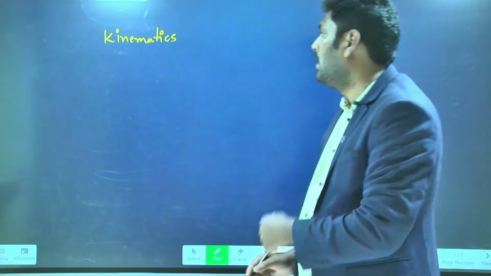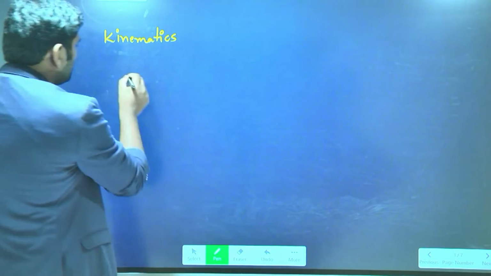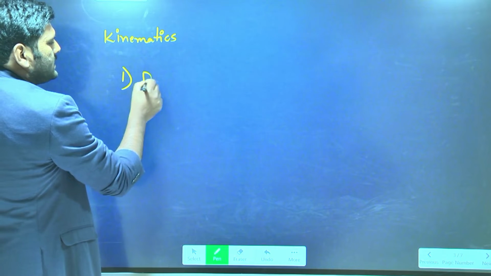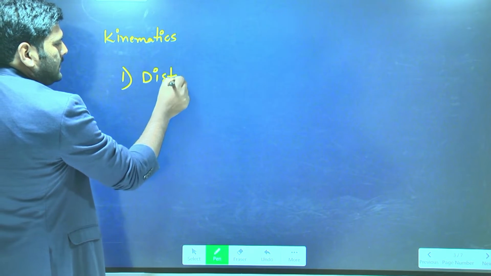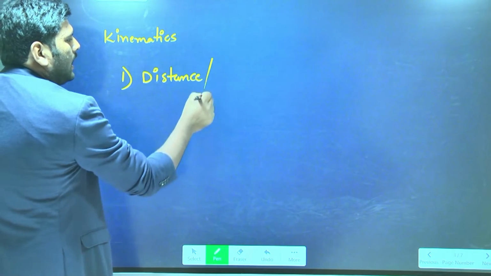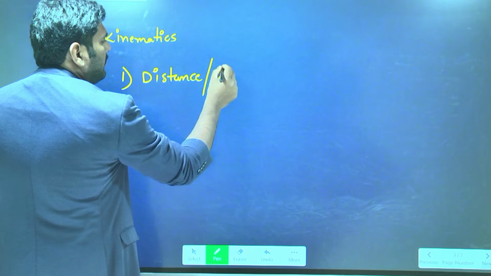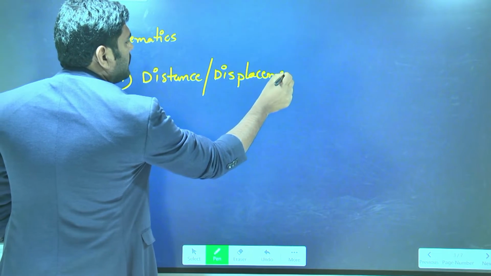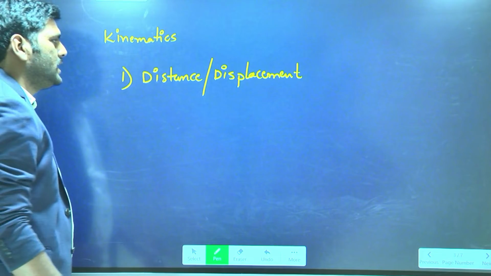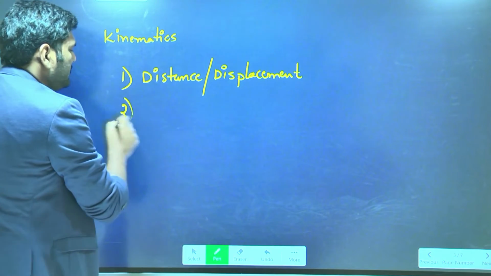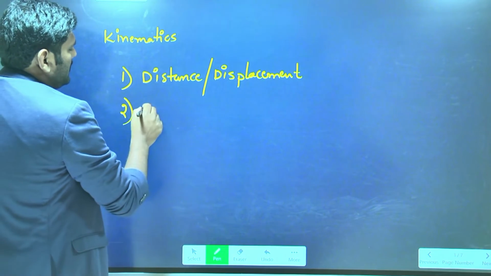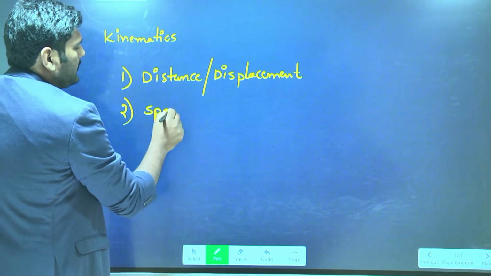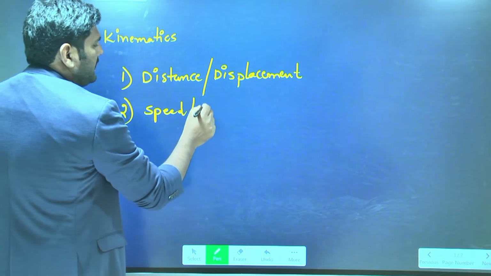Those are, first, distance or displacement. Second is speed or velocity.